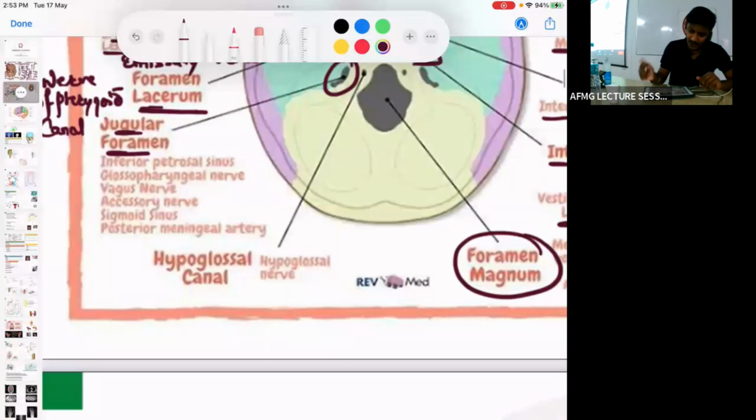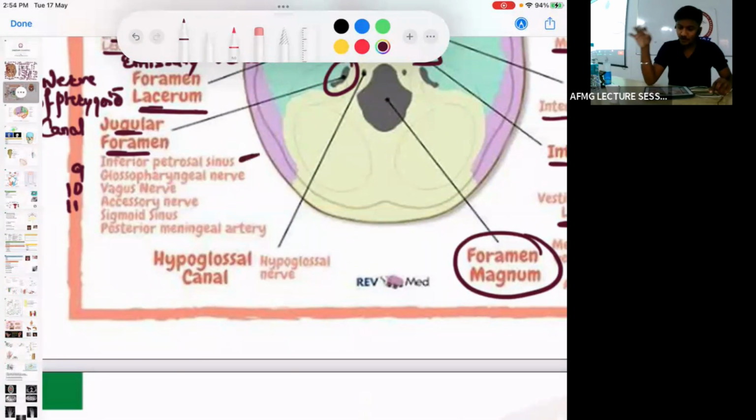And which structures pass by jugular foramen? Which nerve? First 9, 10, 11 cranial nerve. Which cranial nerve pass by jugular foramen? 9, 10, 11. 9th is the glossopharyngeal nerve. 10th is the vagus nerve. And 11th is the accessory nerve. All of these pass via the jugular foramen. Which sinus? Sinus means a vein.